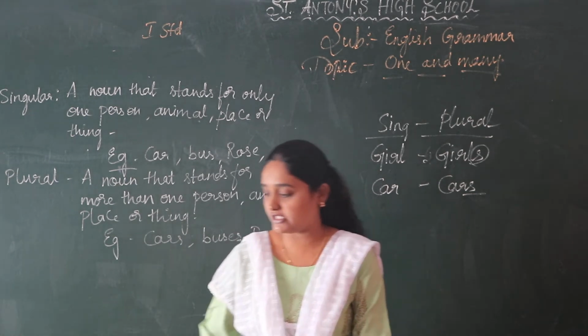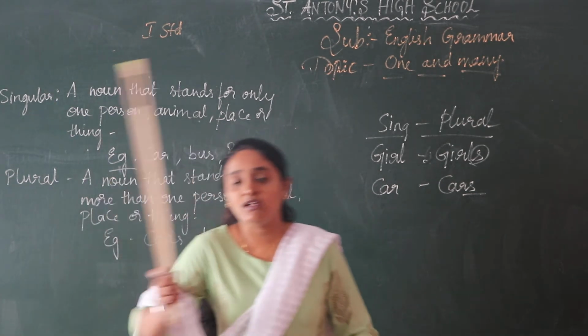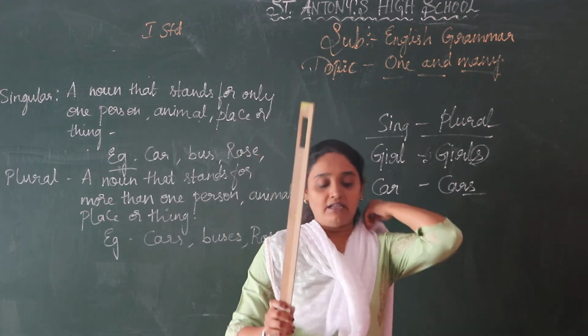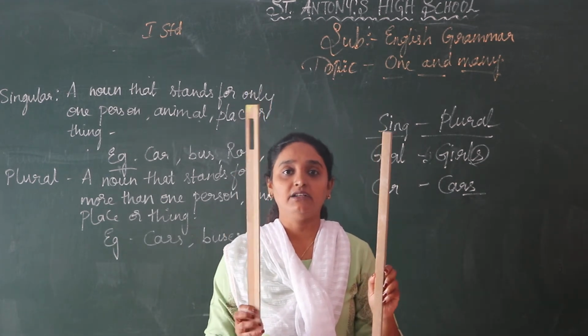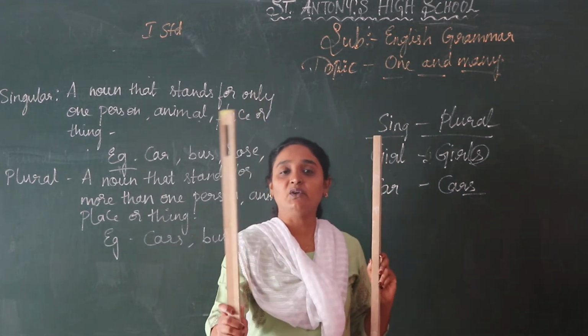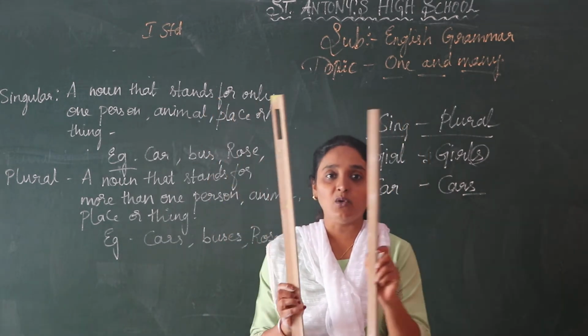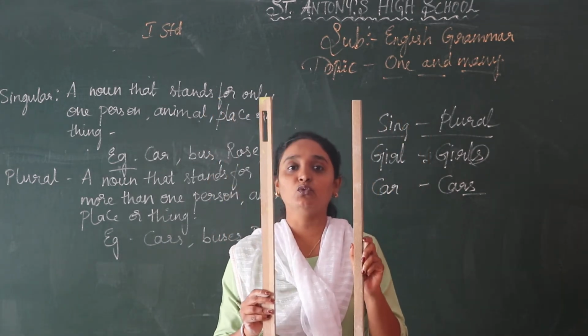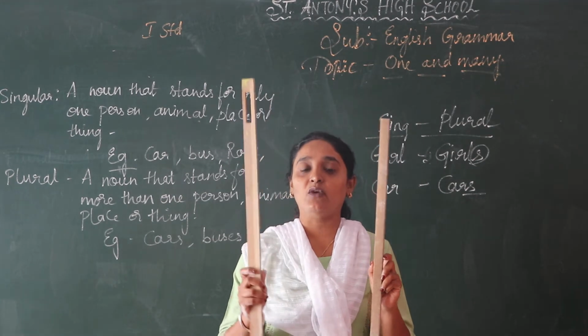Then you have a stick. I have one stick in my hand, and another stick in my other hand. How many are there? One is singular, and when I add one more, it will be plural. So you have two sticks. Understood, children? One is singular.